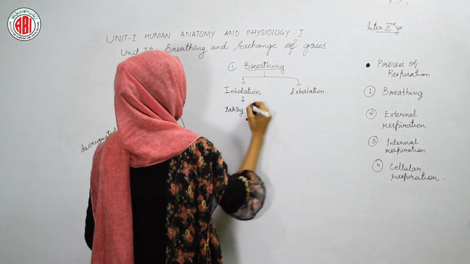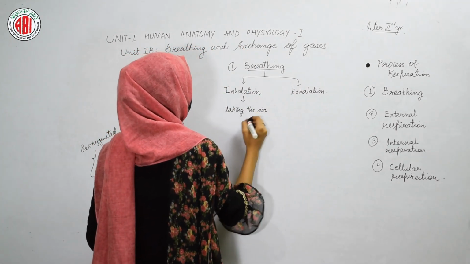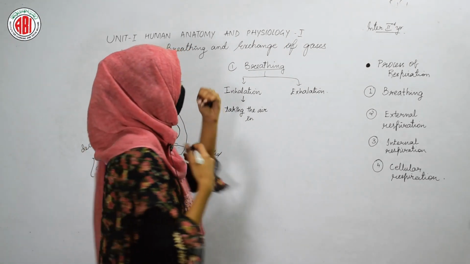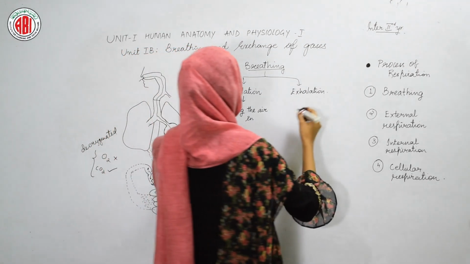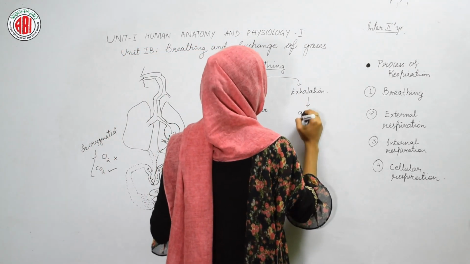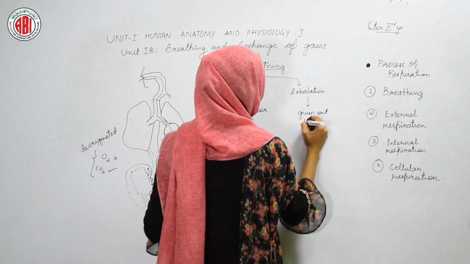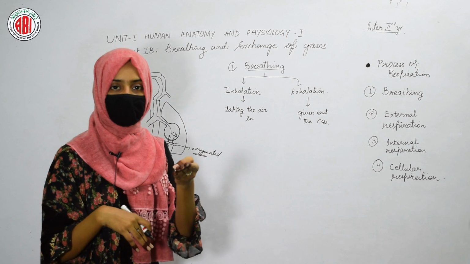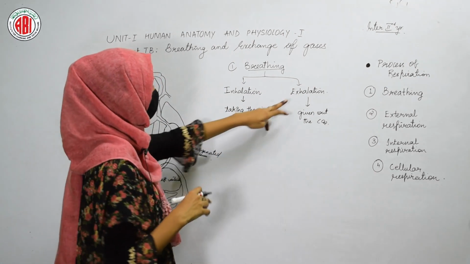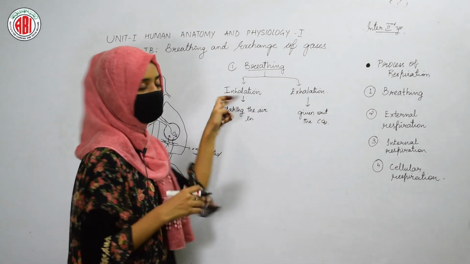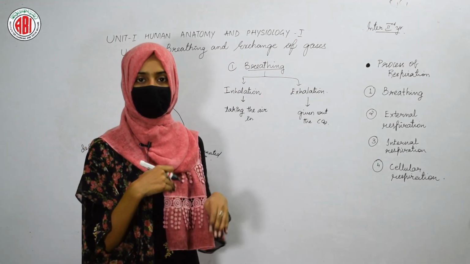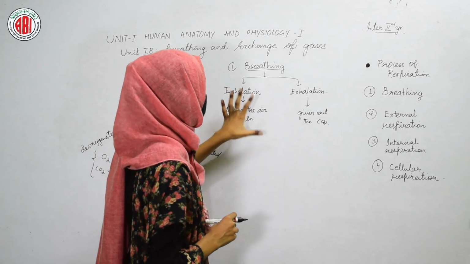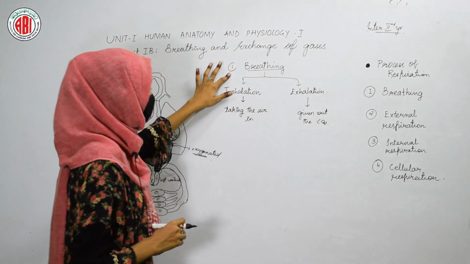Inhalation means taking the air in, and we know that air contains oxygen, so basically we are taking oxygen into our body. This process is called inhalation. Exhalation means giving out the gas called carbon dioxide. Whenever we remove carbon dioxide out of our body, that process is called exhalation. Inhalation, taking the air in. Exhalation, giving it out. Both steps are involved in the process of breathing.